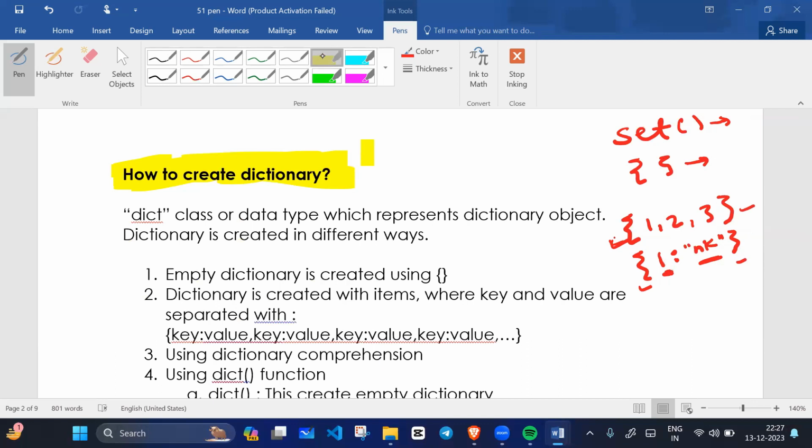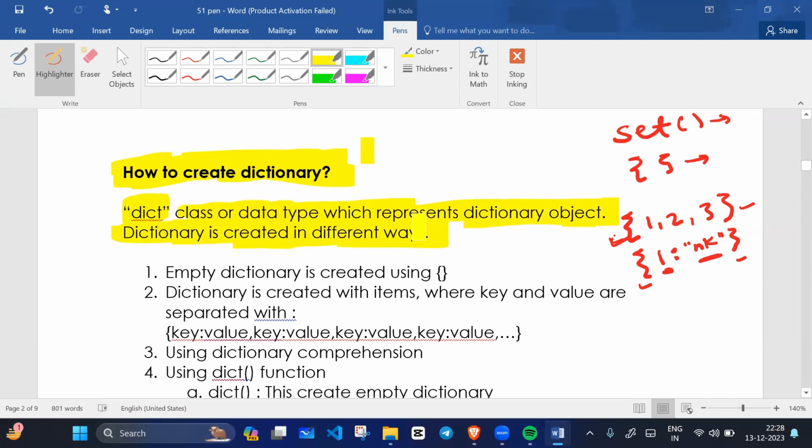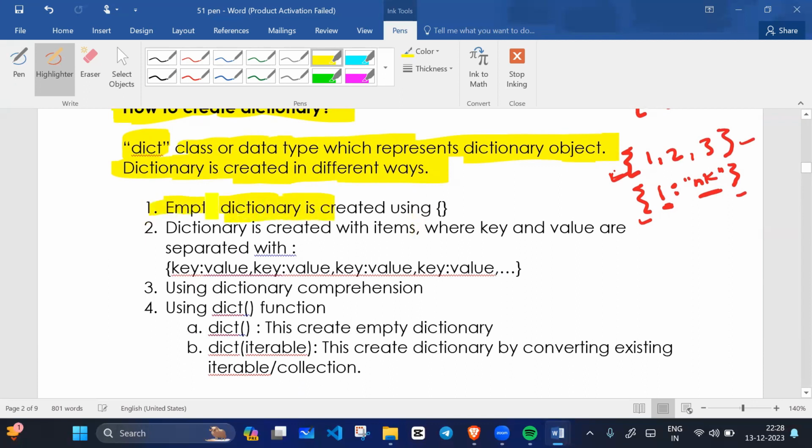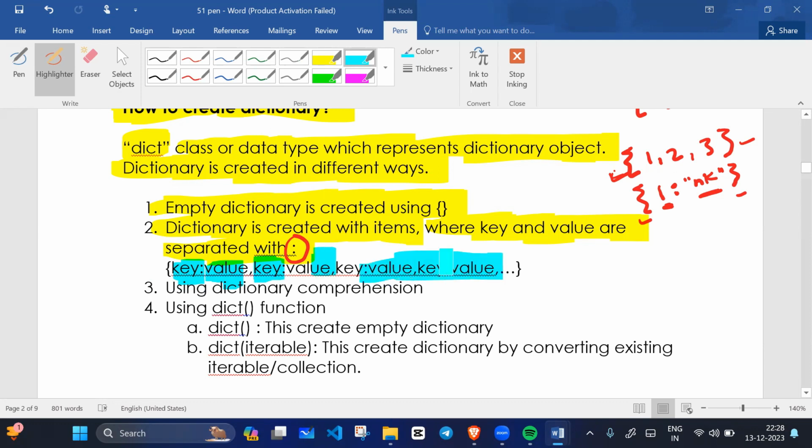So how to create a dictionary? There is a keyword dict, a class or data type which represents the dictionary object. A dictionary can be created in different ways. An empty dictionary is created using empty curly braces. A dictionary can be created with items where key and value are separated by a colon. For example, this is the key and this is the value, separated by a colon.